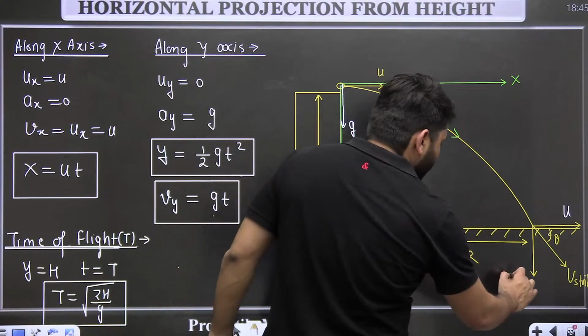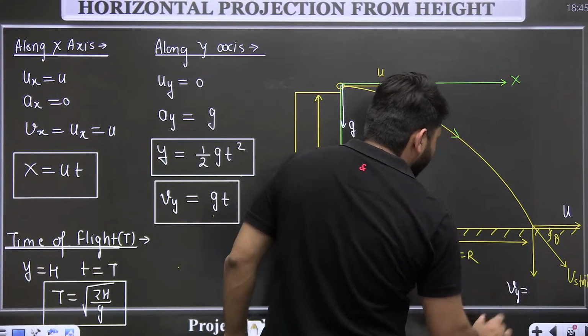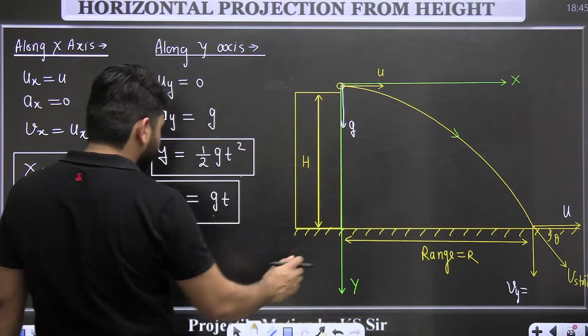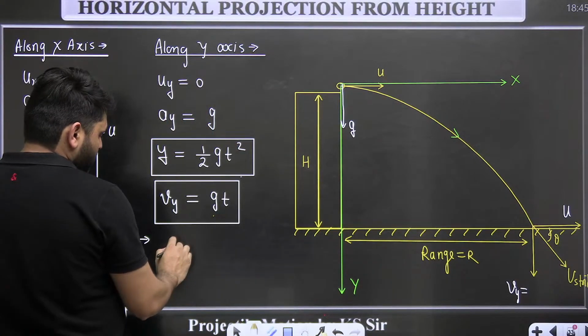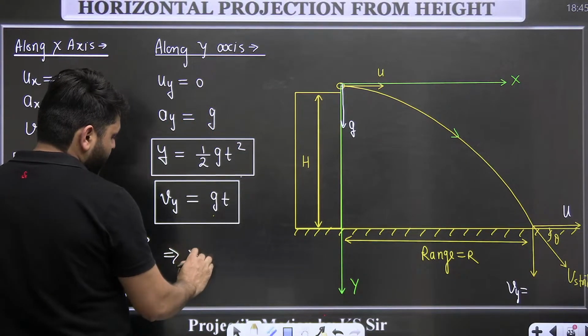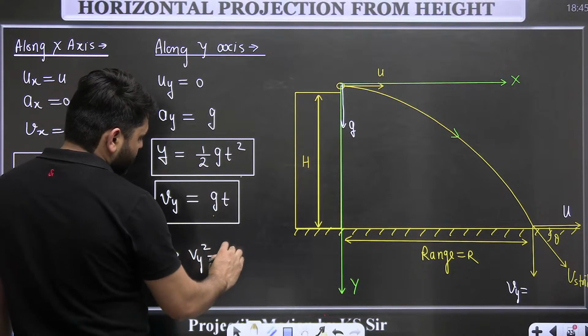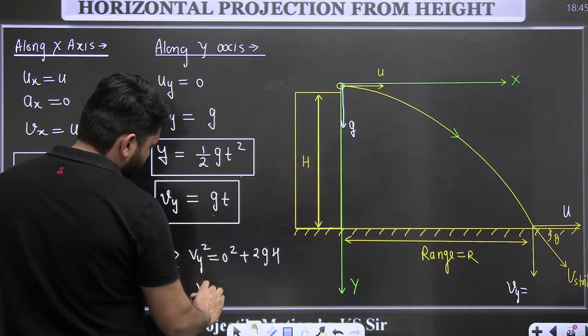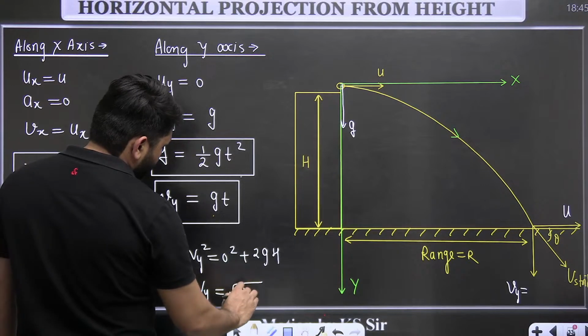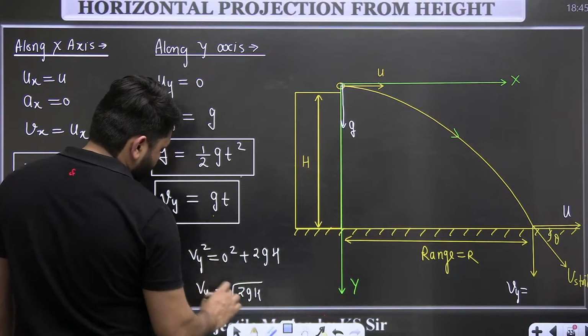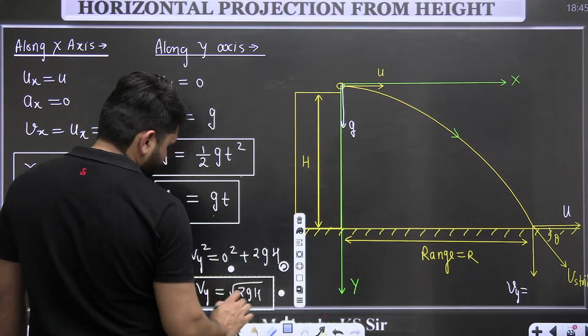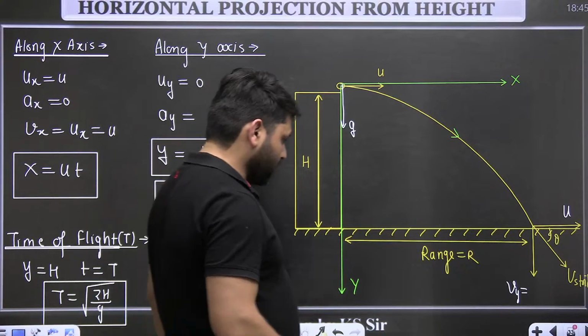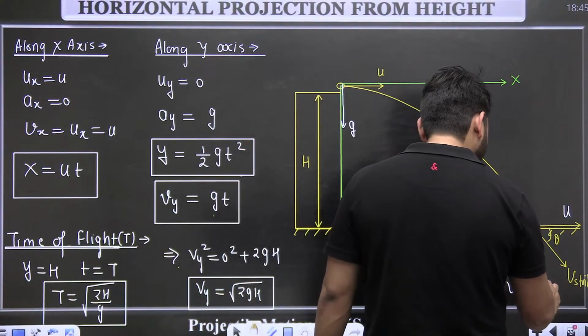Here, the vertical component at the time of strike, write the third equation of motion: Vy square is equal to 0 square plus 2 into g into h. So Vy comes out to be root of 2gh.